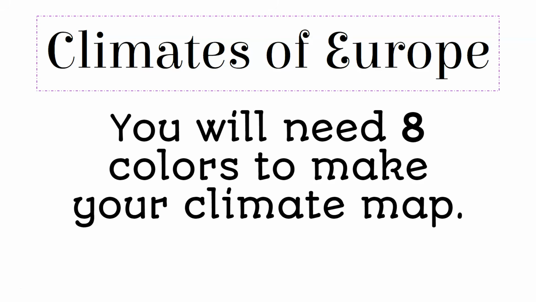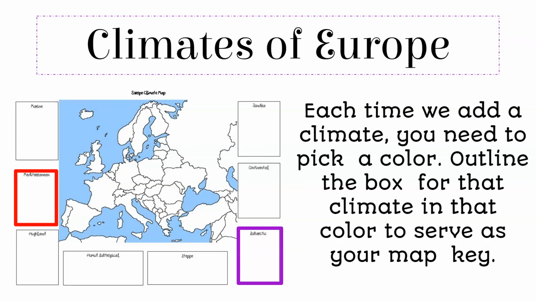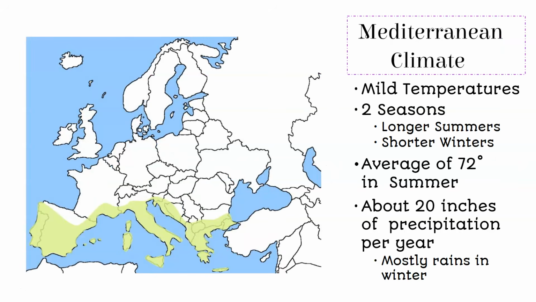First, for today's assignment after the video is over, you will need 8 colors, so 8 colored pencils or 8 markers to make your climate map. You will be taking notes on this. Each time we add a climate to your climate map, you will need to pick a color. You will outline the box for that climate in the color to serve as your map key. You will also shade in the country on the map the color that you have outlined the box.